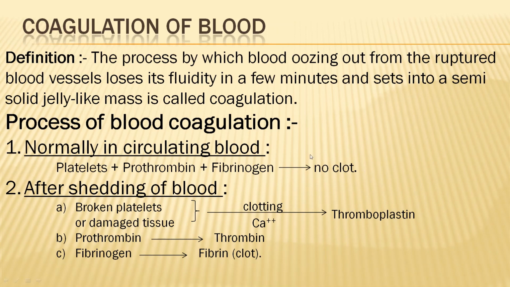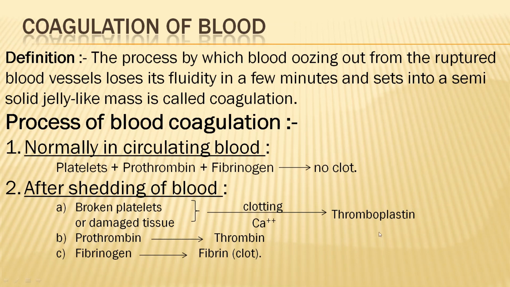So no clot occurs. But after shedding of blood, what happens? After shedding of blood, the substance starts being released from the damaged tissue or broken platelets. These broken platelets or damaged tissue, with the help of the calcium of our body, form a substance called thromboplastin.